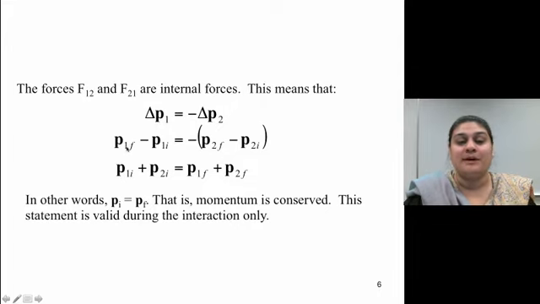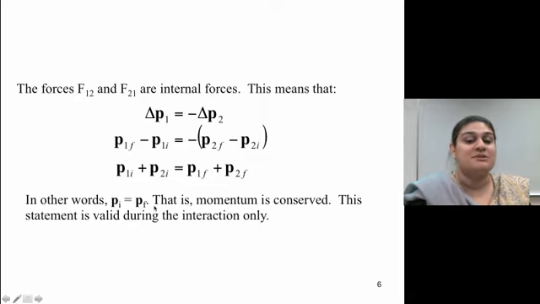That means the final momentum for the first one minus the initial momentum for mass 1 equals minus the final momentum for mass 2 minus the initial momentum for mass 2. With a little bit of rearranging, you can have that the total initial momentum, P1 plus P2, equals P1 plus P2 final. In other words, initial momentum equals final momentum. That means the momentum is conserved.